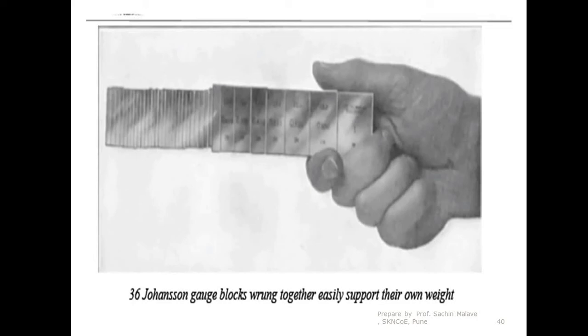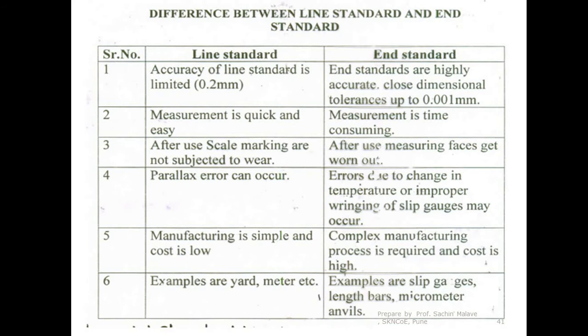This is possible because these slip gauges are highly polished. There are no dirt particles, so a particular vacuum is created, and they get attached to one another. Then one more question is asked many times, that is the difference between the line standard and end standard. So we will discuss this now.